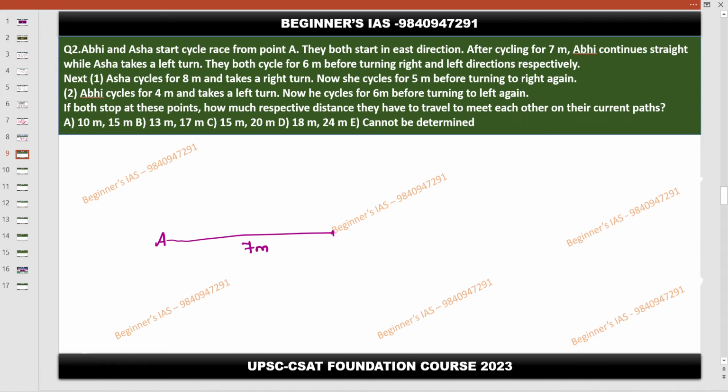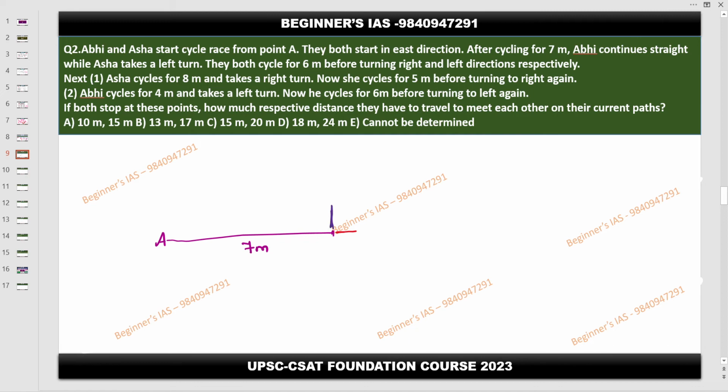After this, what happened is Abhi is going straight. Then Asha is going towards the left. So left means her left is this one.